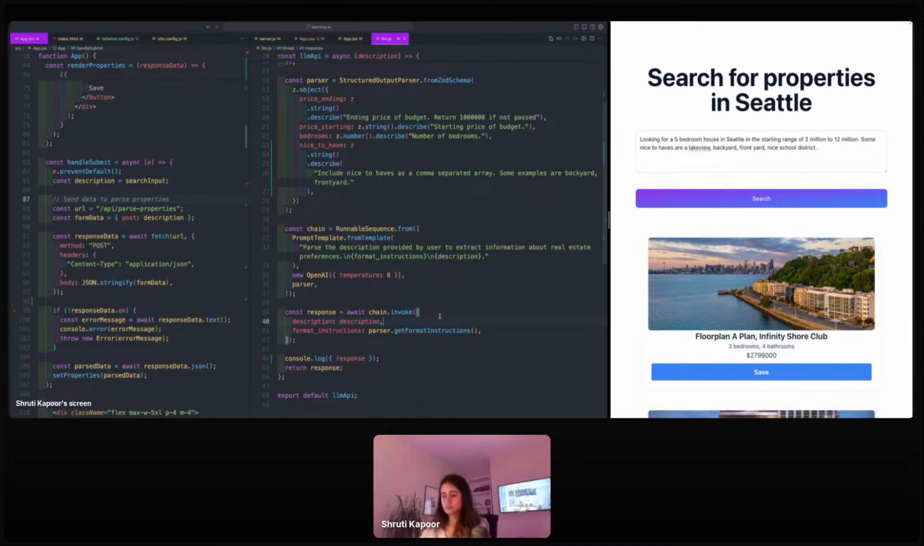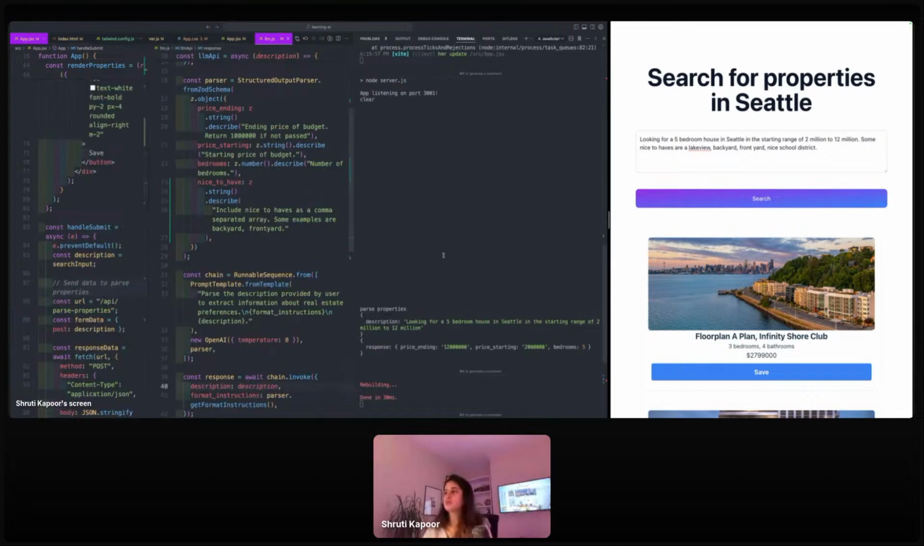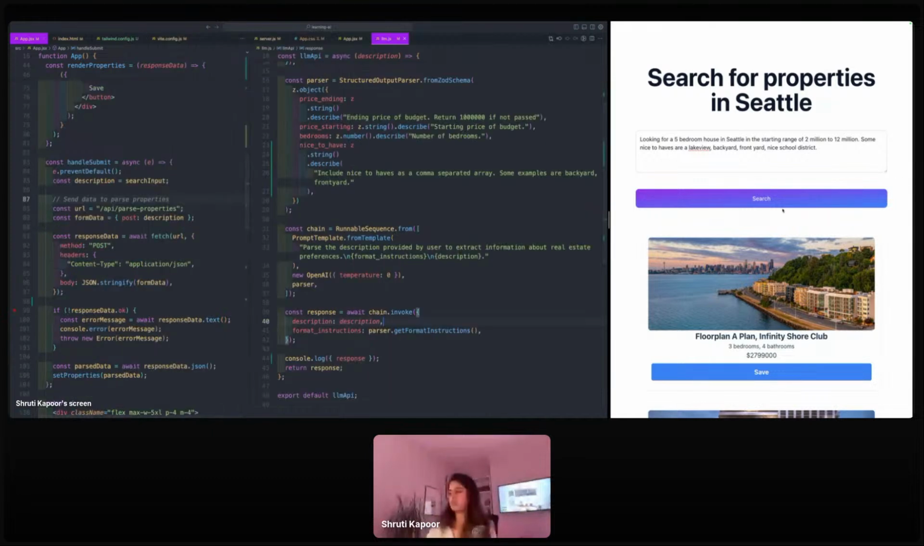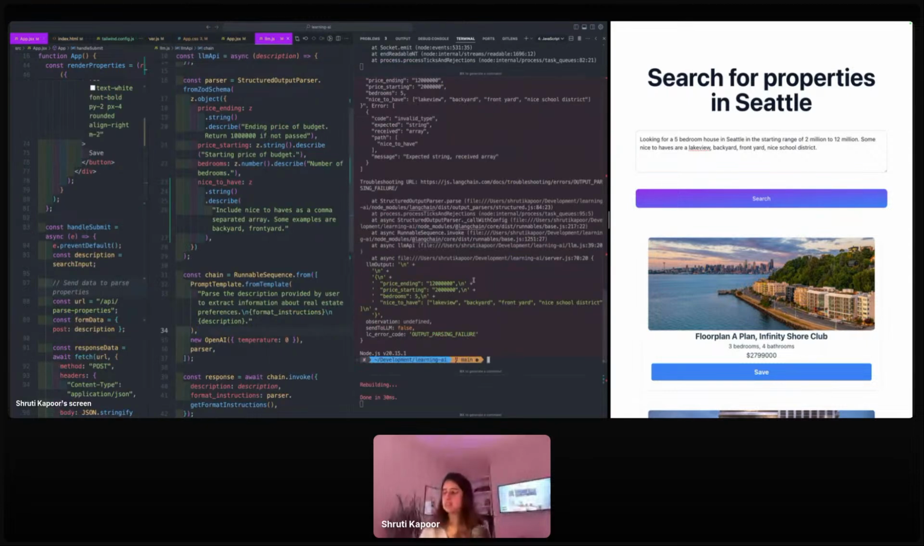Now if I save this, I'm going to restart my server. I don't know if it refreshes, but I'm going to restart just to be safe. And now I'm going to search for this, and I will see if that actually gave me back anything. Oh, check this out. I've got nice to have coming out already: lake view, backyard, front yard, nice school district. How easy was that? I literally had to do nothing. All I did was provide that it's going to be a string and describe how to parse that information out of the text. So easy.